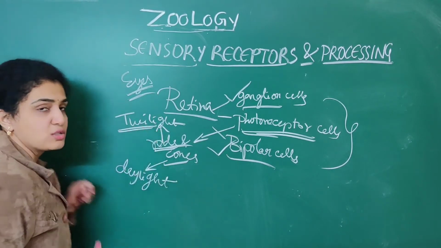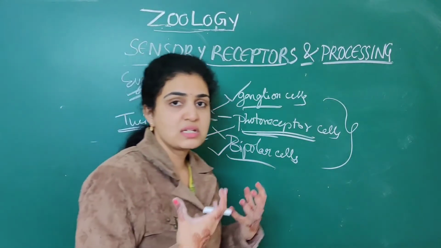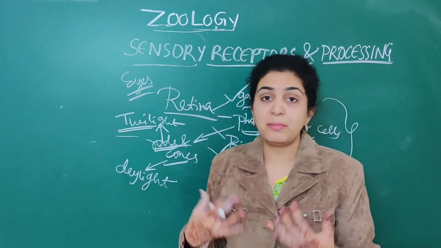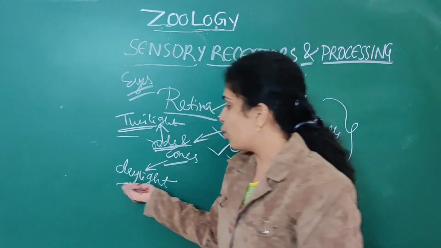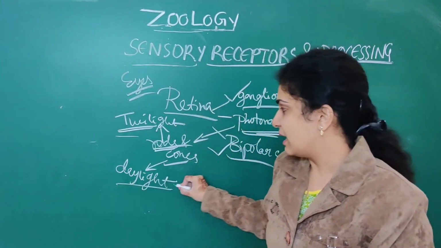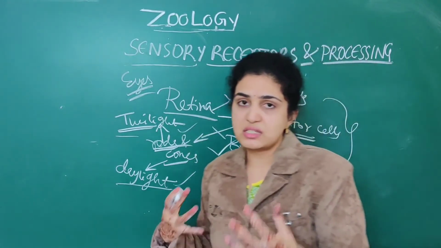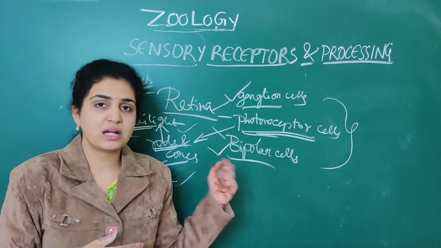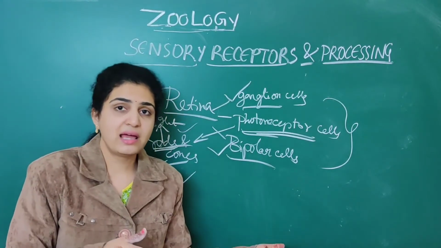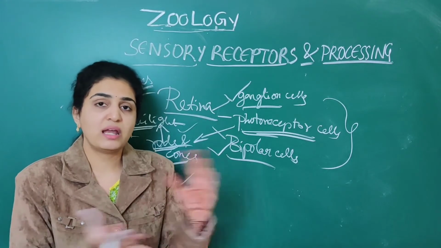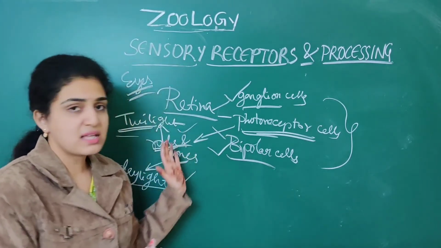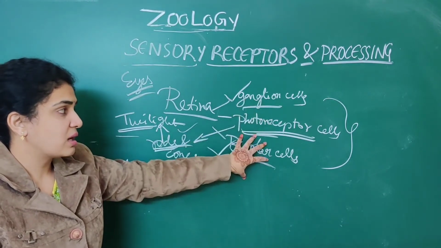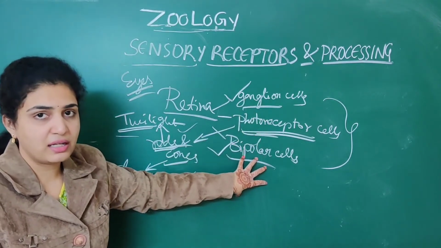This means rods are mostly present in night vision, they help in night vision mainly. Cones help in daylight vision. So this is the main difference between the rods and cones. Both are photoreceptor cells present in the retina, but one helps in daylight vision, one helps in night vision, rods as well as cones. So these are the three different types of cells that are present in the retina.